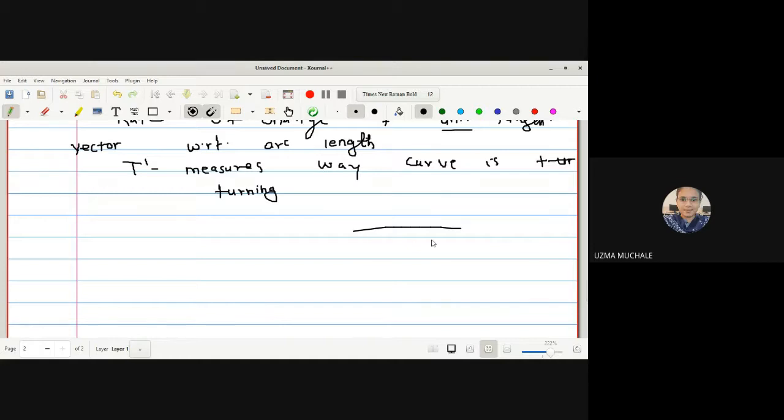Okay, let me explain with a very easy example. Suppose we have y is equal to x square as a curve. How are you going to find out the slope of a tangent? So this is the slope of a tangent.